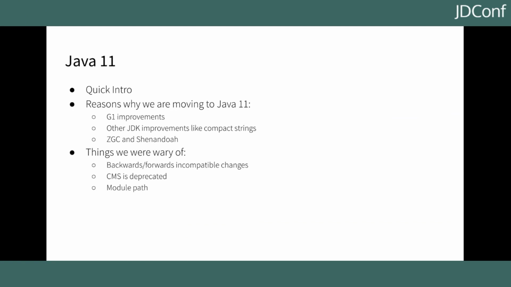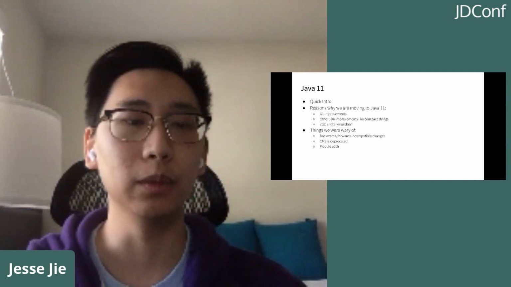We were also wary of a couple of things before migrating to Java 11, and that's mainly the backwards and forwards incompatible changes. That's not only at the bytecode level, as it's well known that a higher level of Java bytecode cannot be run on a lower level JVM. There are also incompatibilities within the JDK libraries themselves. That's like when you have something that's compiled with Java 8, it may not necessarily be able to run on Java 11 and vice versa as well. In addition to this, CMS is deprecated. As you saw before, we have a lot of applications on CMS, so that's something we have to be wary of going forward as well.